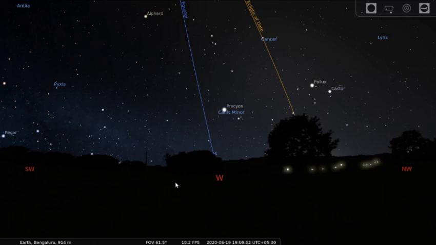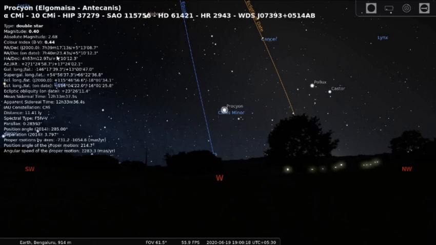unlike calling things latitude and longitude, we use two other terms. One is called right ascension, the other one is called declination, which very often is represented out here as RA and Dec. I don't know whether you're able to see it, right ascension and declination. Okay. Now, right ascension corresponds to our longitudes and declination corresponds to our latitudes.